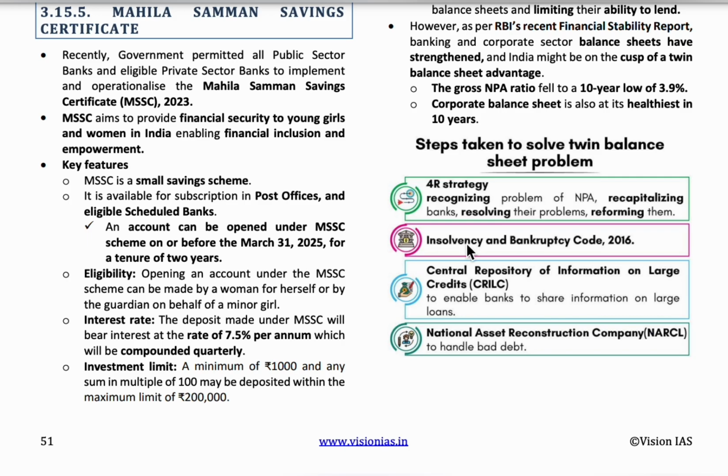The next one is the Insolvency and Bankruptcy Code of 2016. Next is the Central Repository of Information on Large Credit.